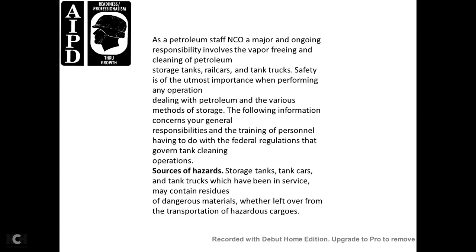As petroleum staff NCO, a major ongoing responsibility involves vapor freeing and the cleaning of petroleum storage tanks, rail cars, and tanker trucks. Safety is of the utmost importance when performing any operation dealing with petroleum. Various methods store the following information concerned with the general purpose and responsibility of determining personnel, having to do with the federal regulations governing tank cleaning operations.